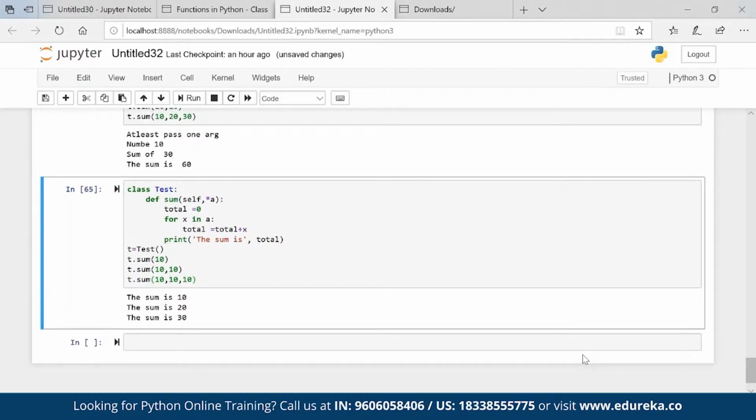Okay, so star A means variable argument. You can put many values here. Okay, so that is what method overloading is. That is how you can do method overloading.